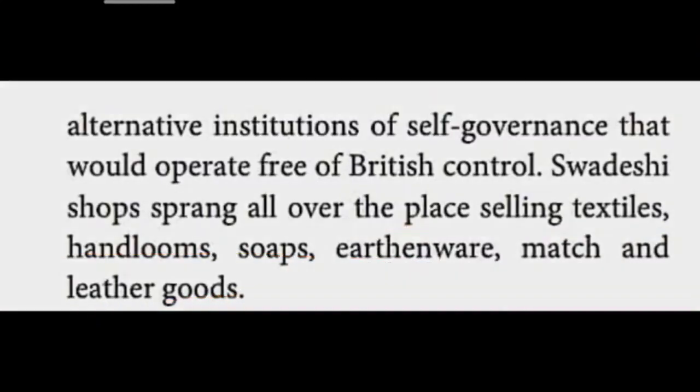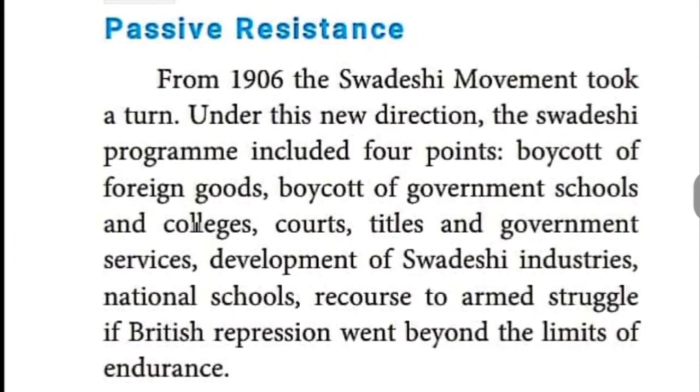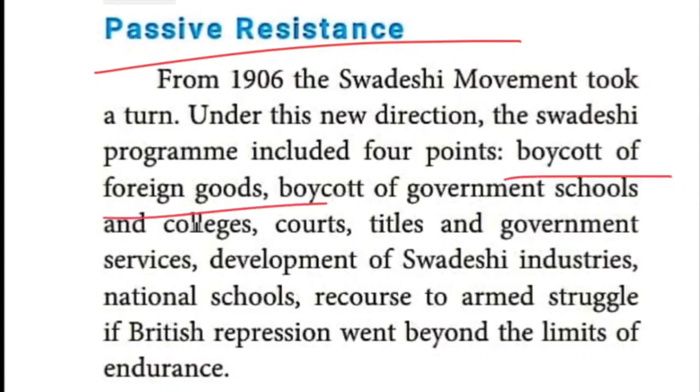Then under the heading of passive resistance, what other things are there? From 1906, the Swadeshi movement took a turn. Passive resistance, what is the meaning? Indirect agitation. Indirectly, they agitated against the British. The Swadeshi program included four points: boycott of foreign goods, boycott of government schools and colleges.